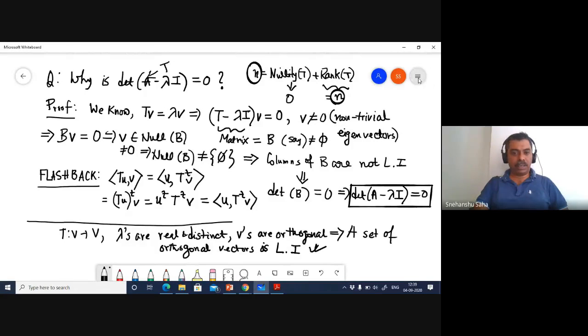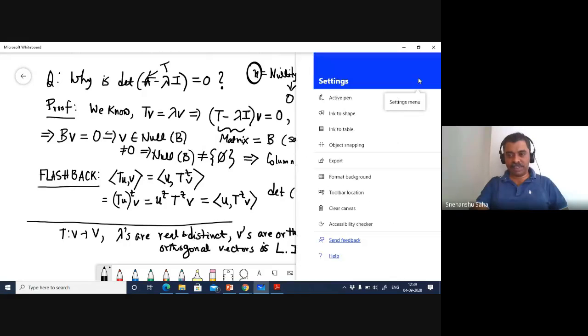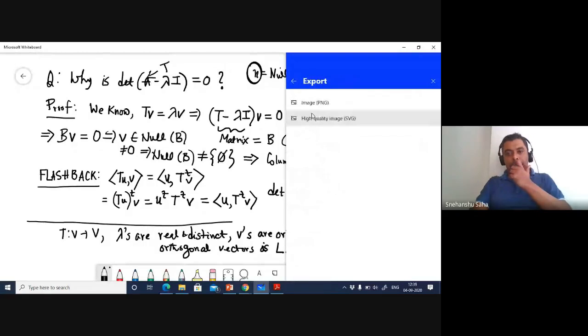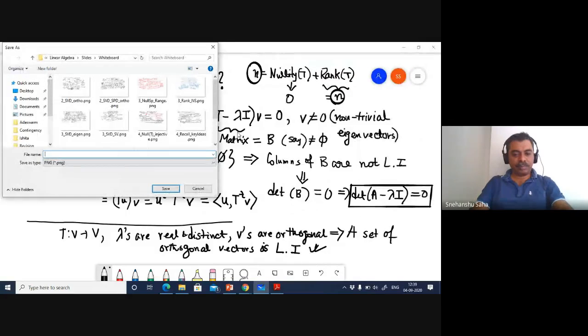So let me save this first. I'm hoping these file names that I'm using, right? I mean, so that when you go back to all those whiteboards, right, whiteboard snapshots, I mean, you would be able to figure out what is what. So I'm just trying my best to name the files accordingly. Okay. If you want me to name it like something else, let me know. Okay.